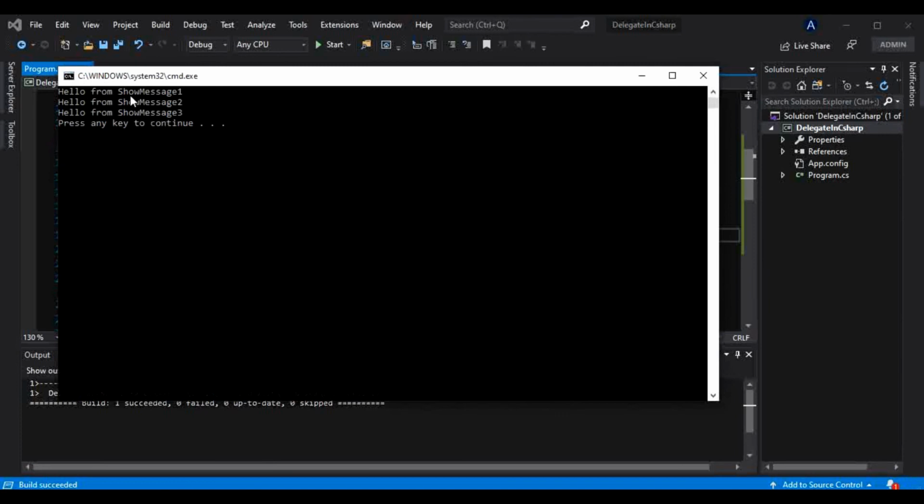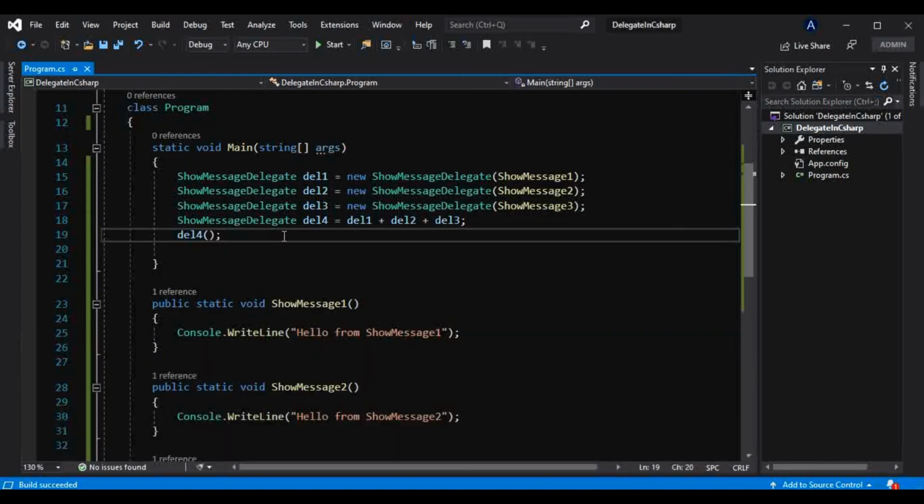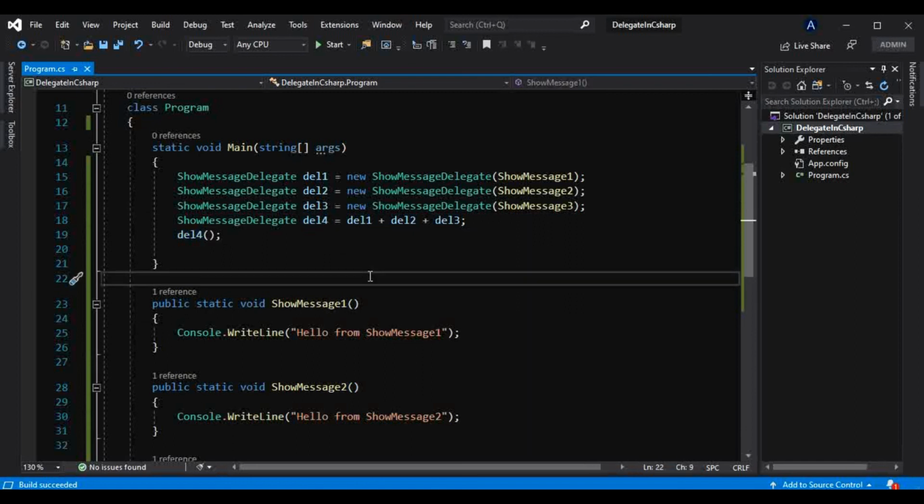okay, so hello from show message 1, hello from show message 2, and hello from show message 3. So now this single delegate is able to invoke more than 1 or 2 or 3 methods. So this is nothing but the multicast delegate feature of delegates that we can use in C#.